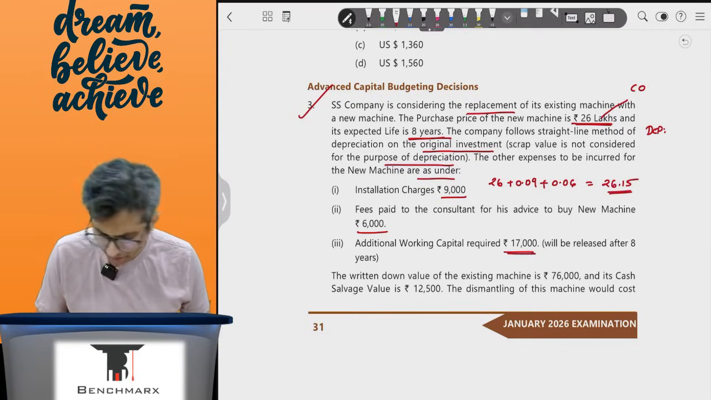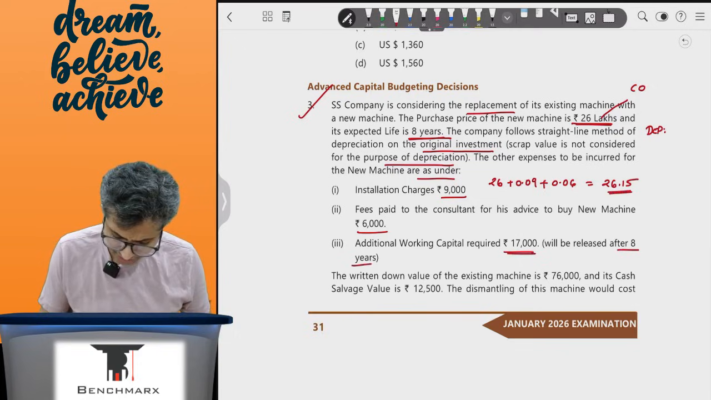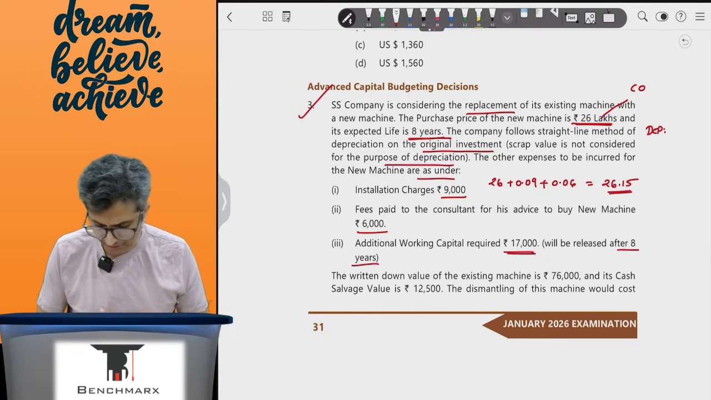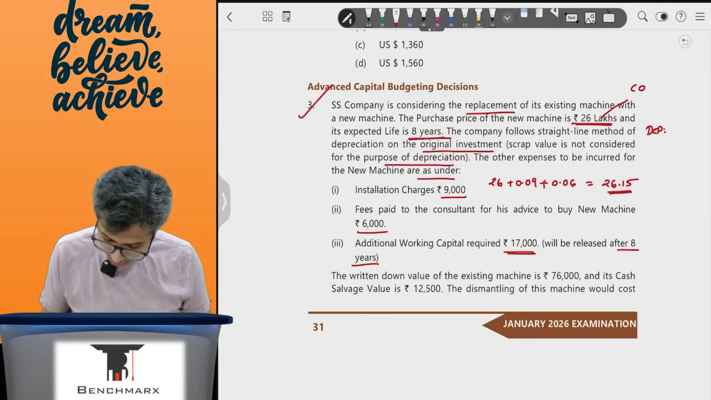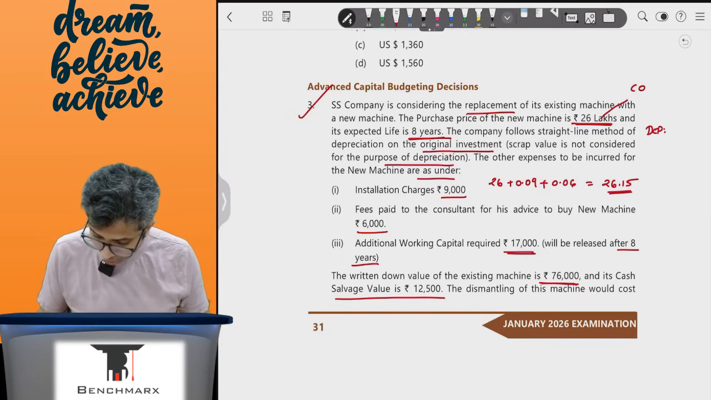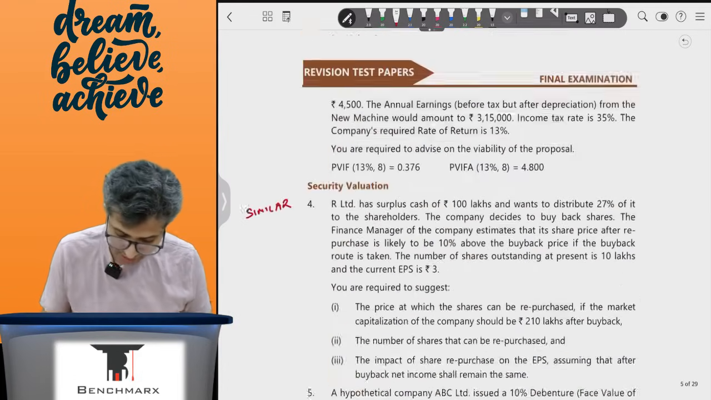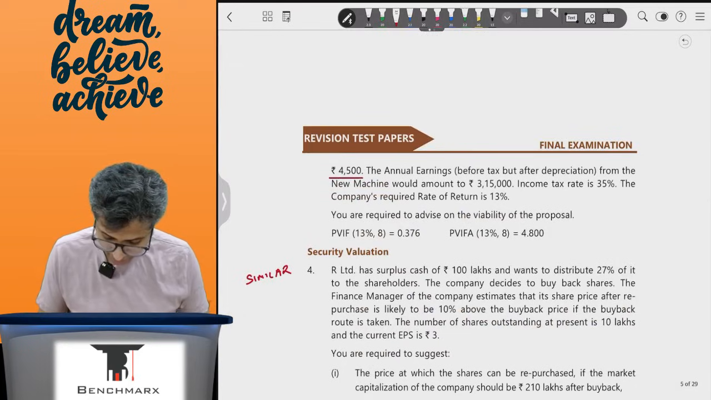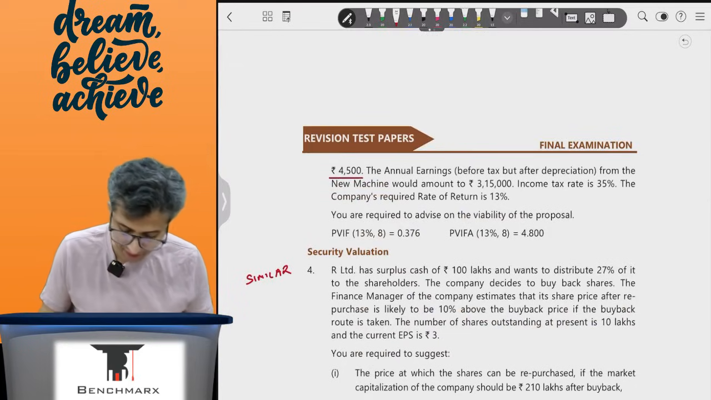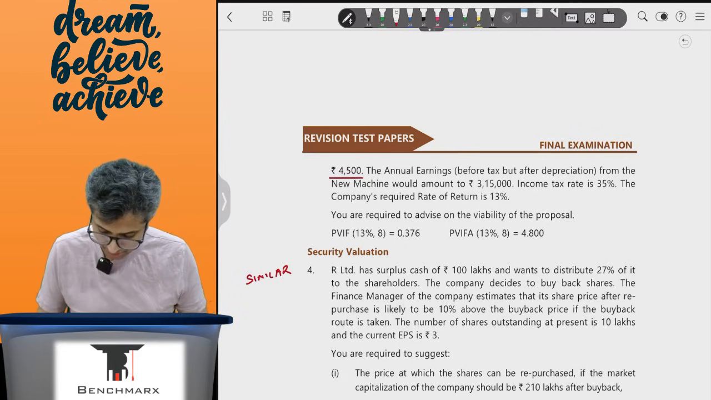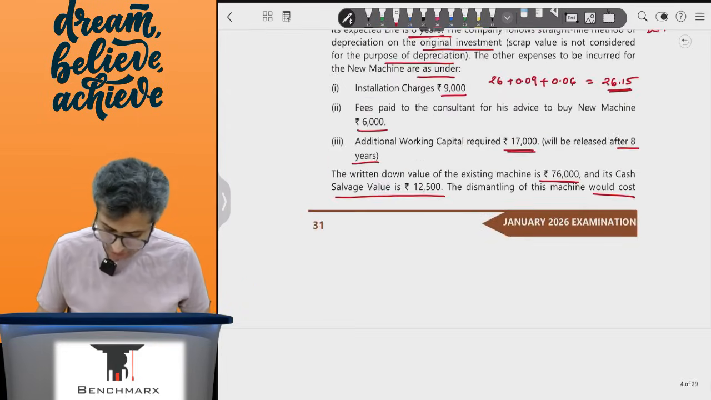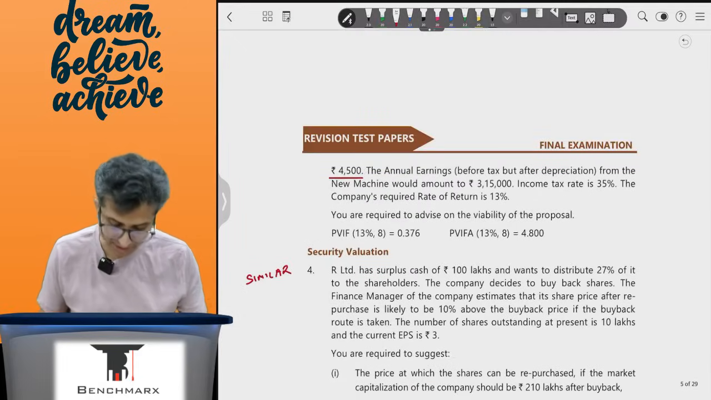Additional working capital is 17,000, which will be released after 8 years. Okay, so this will be an initial cash outflow as well. The written down value of the existing machine is 76,000 and its cash salvage value is 12,500. The dismantling of this machine would cost 4,500, which means the net in hand what you will get is the net sale proceeds, which will be probably 12,500 minus 4,500, that is 8,000.